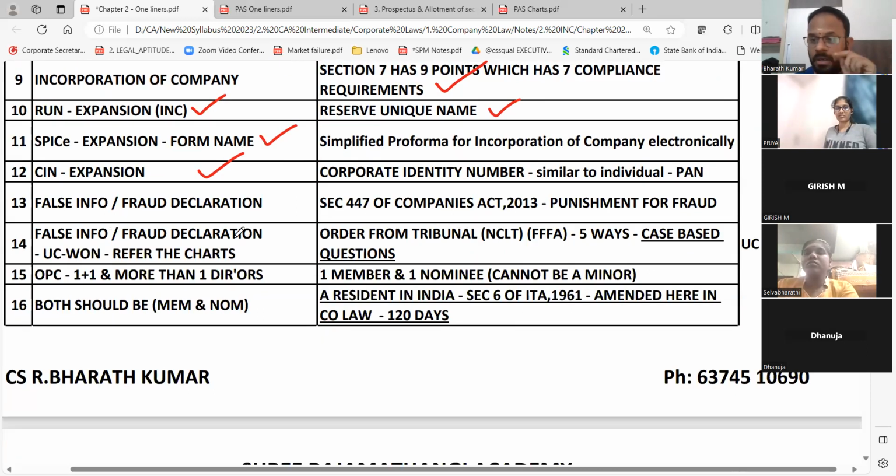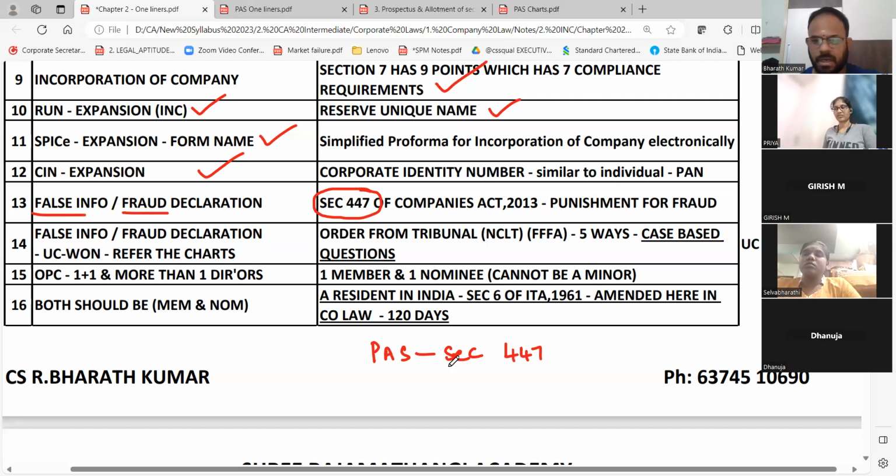When we were talking about incorporation, the last step is order of the tribunal. Order of the tribunal is going to be based on what? If there is any false information or fraud declaration, which Companies Act section will you go to? Section 447, punishment for fraud. Where will we study this? We will study this in prospectus and allotment of securities. Though section 447 will be there in miscellaneous,